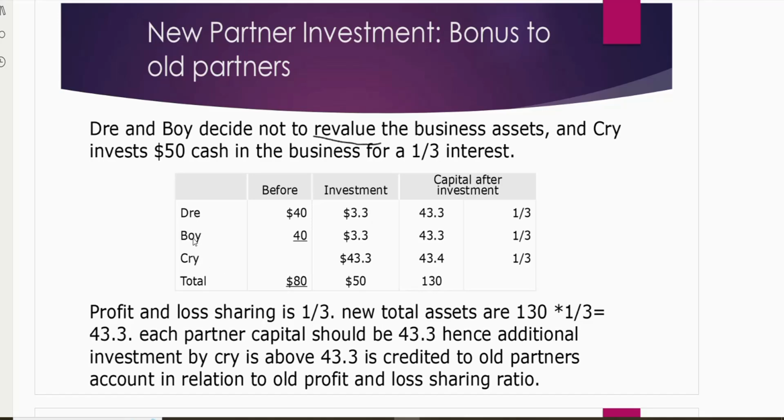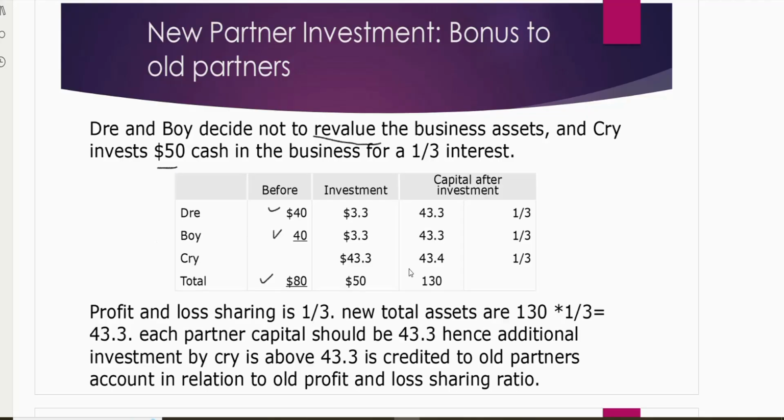Before Cry enters, Ree and Boy both have a capital of 40, and the total capital was 80. Now Cry is investing 50 in the business. But let's check his share, because we need to decide whether we are going to give the bonus to the old partners or to the new one.